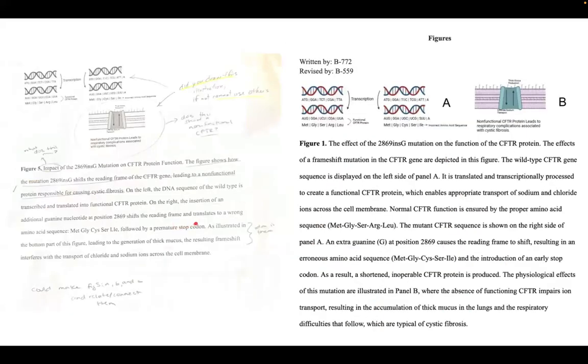Now this is honestly the only figure that I kept from the previous version. It is a predicted figure. I know this is something that will not give you points, but I thought it would be beneficial because the CFTR is something that we haven't discussed yet, and having a figure like this will help me discuss some of the components of that. That has to be in our results section because I can't just discuss the Lambda virus.